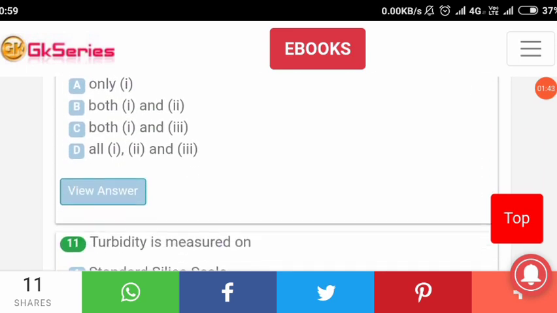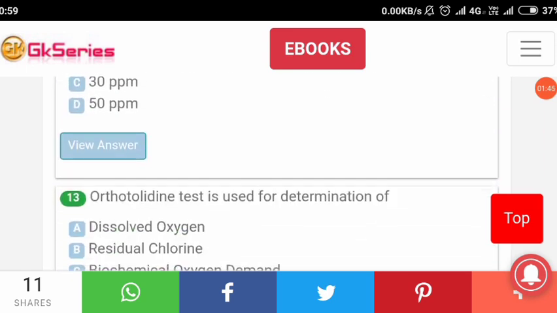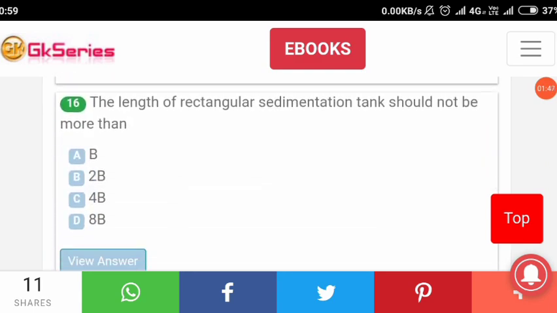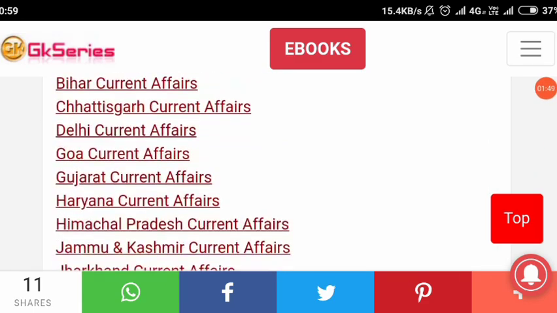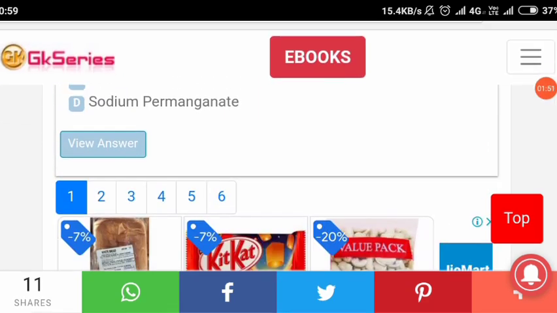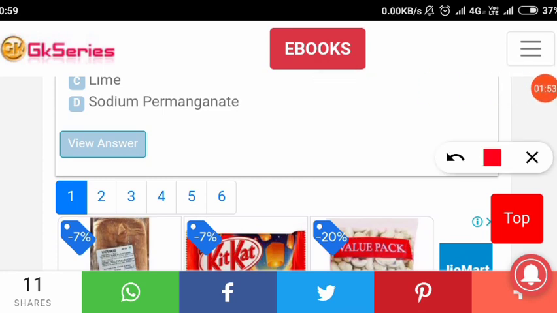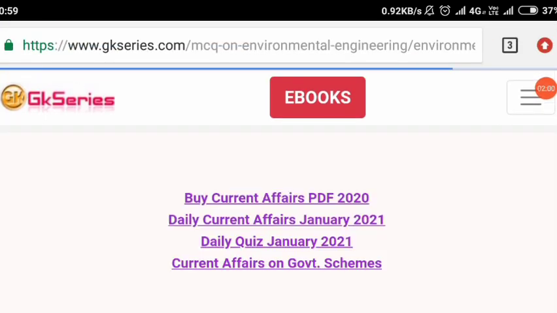So it's very important that you solve all of these, because definitely some questions will come in the examination from these kinds of MCQs present on this website. As you can see, there are also 6 tabs. By clicking on the 6th one, let's see. There will be questions in each tab, but we will go to the 6th one.